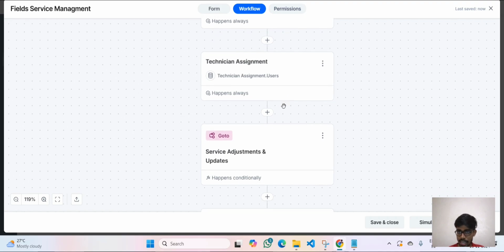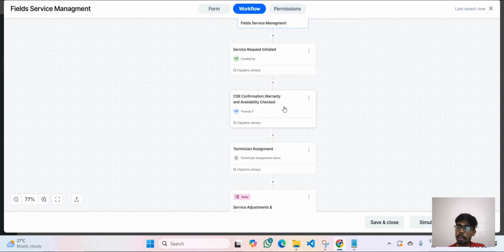Once the technician is assigned, the technician has two tasks to perform. First, the technician will check whether the products given by the CSR team are sufficient to do the work. If he finds that some other products are needed, he can revert back and send a note with what products he needs, and then the CSR team will evaluate, and the loop of this process will continue. If everything is good to go, every product is great, then the technician will not revert back.